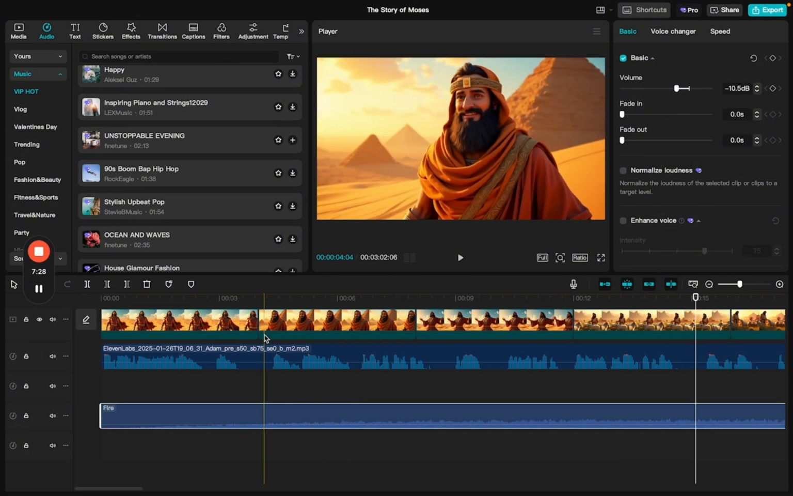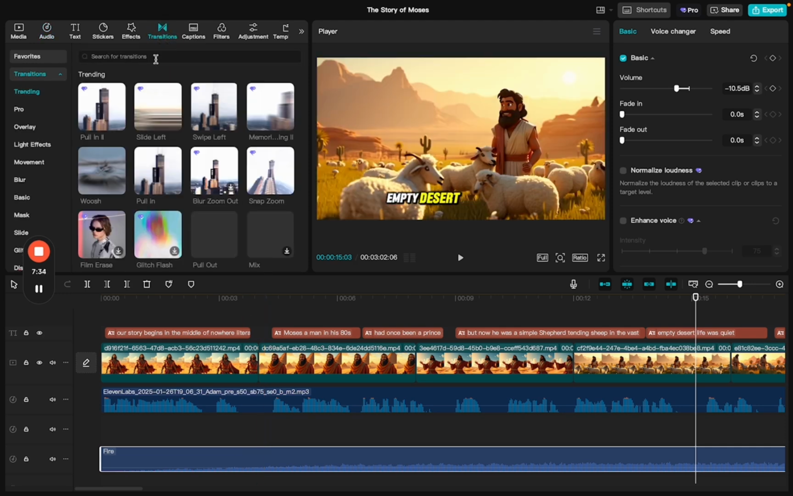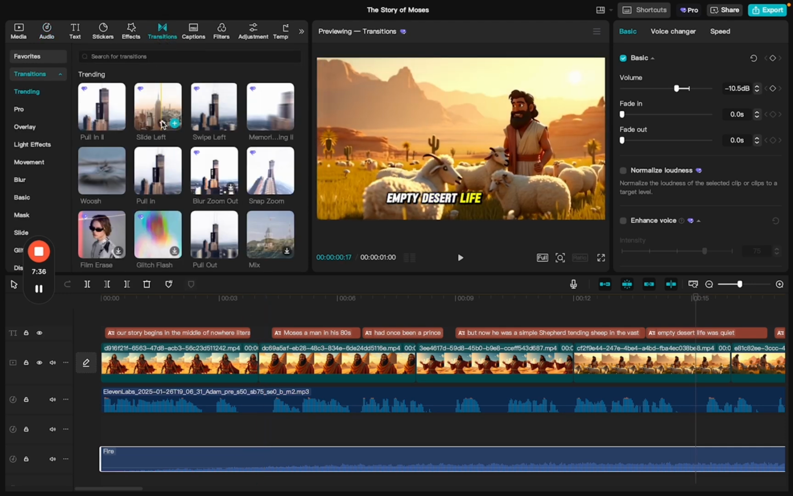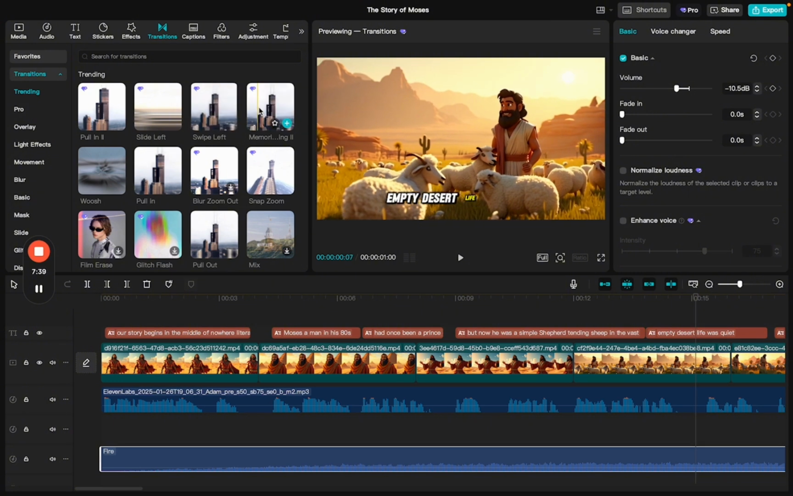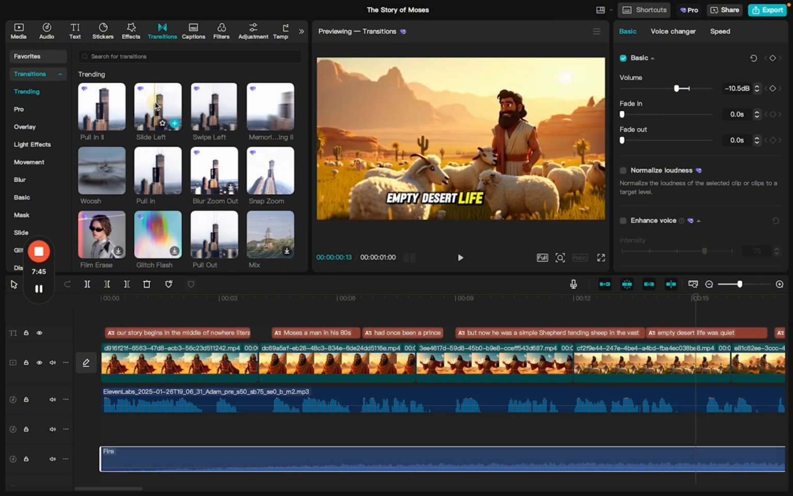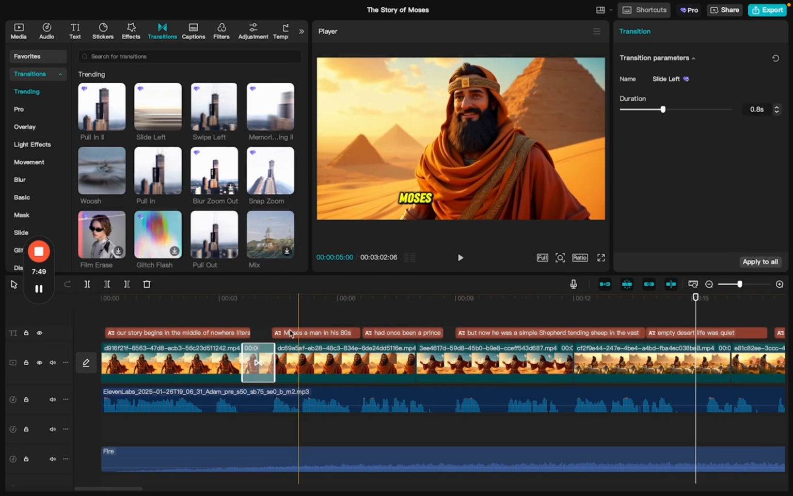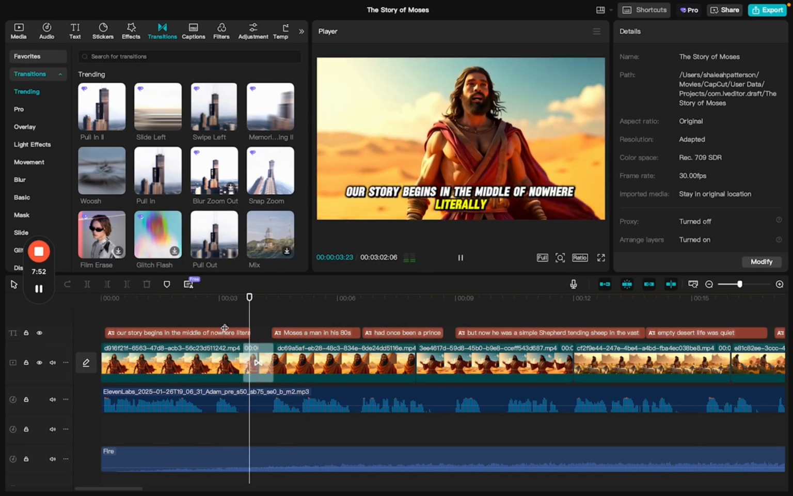Then the next step is to add in transitions within your scenes to make it more movie-like. So up here, there's a tab called transitions, and you can kind of go through each transition and see which one makes the most sense for your video. So once you've chosen one, then you can drag it down and then it will be in your video.